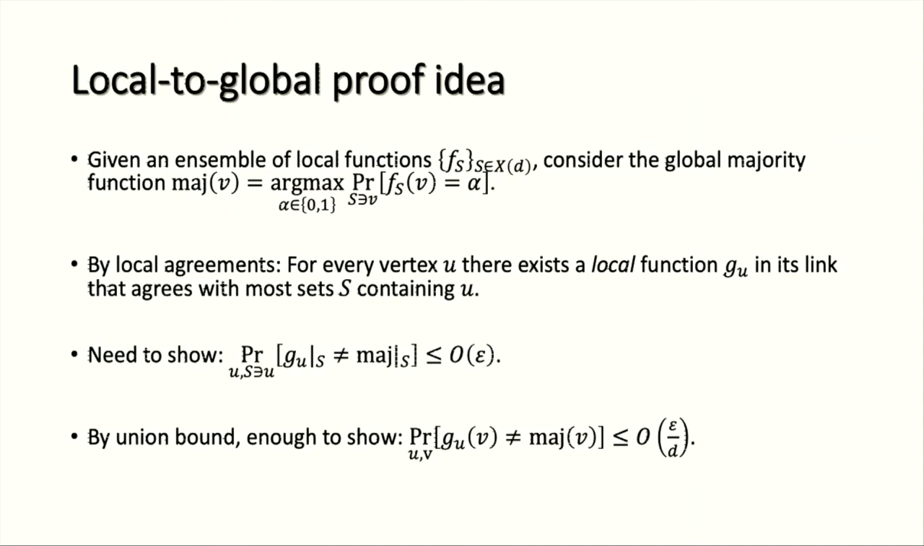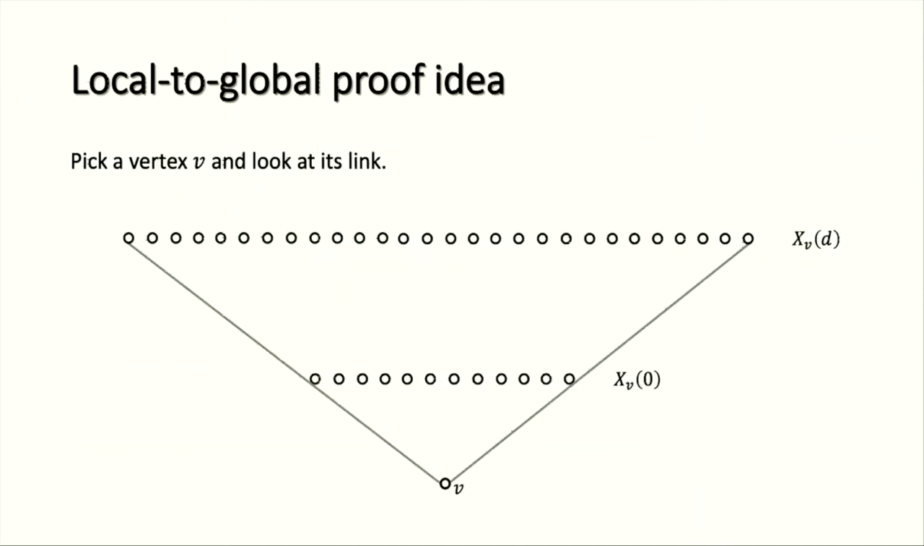So I'll show how the variance method helps with that, with this picture. We pick a vertex V, and we look at its link. In the link we have vertices, and we have these top faces of size D.